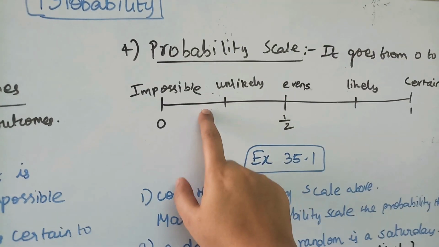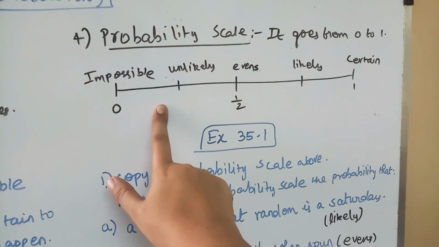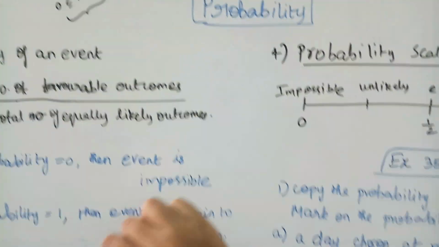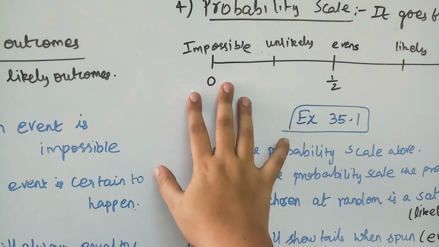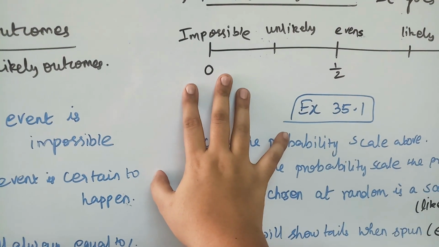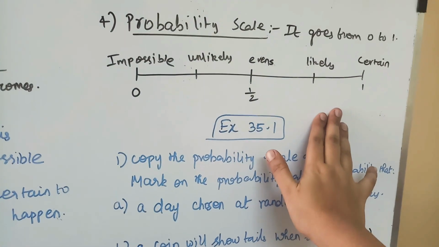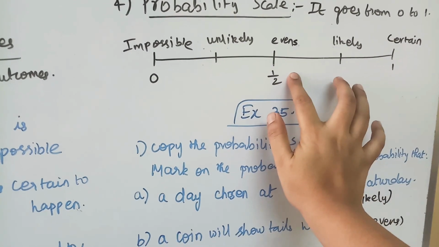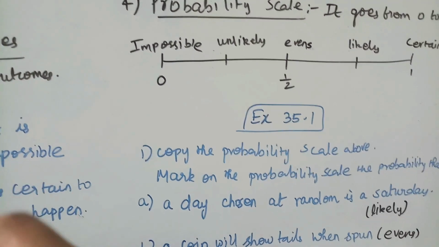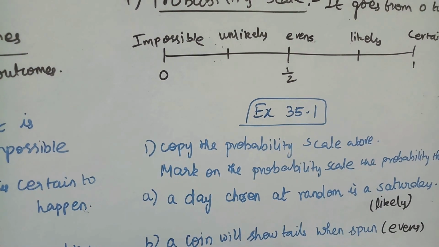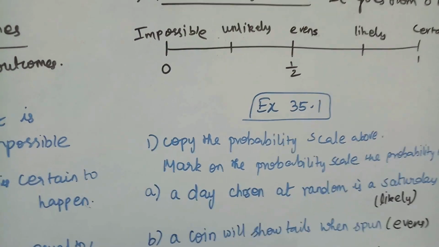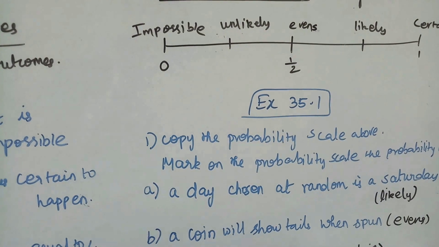And we have the probability scale, which goes from 0 to 1 as already discussed. For 0, we know that is an impossible event. For 1, we know that is a certain event. Events means, if we flip a coin, either we get a head or a tail.